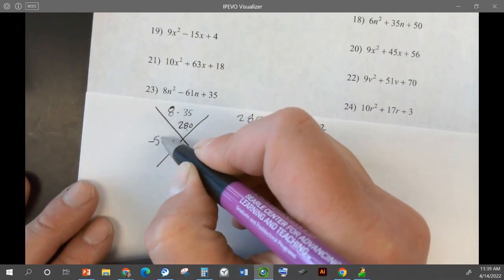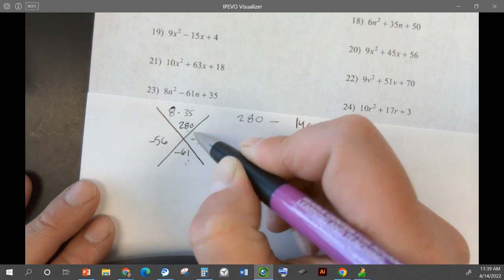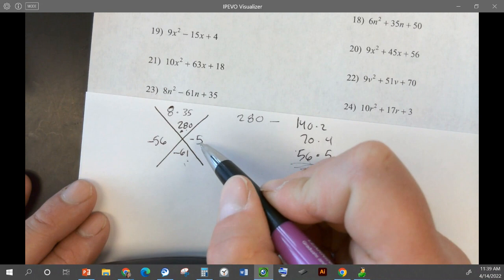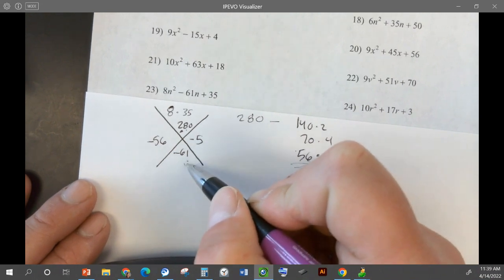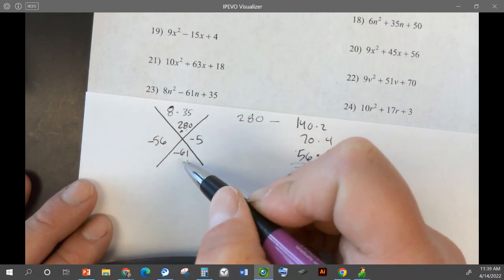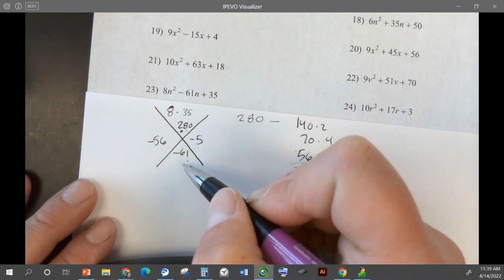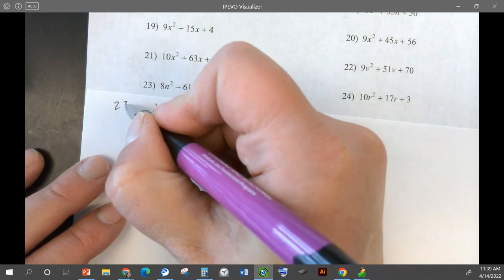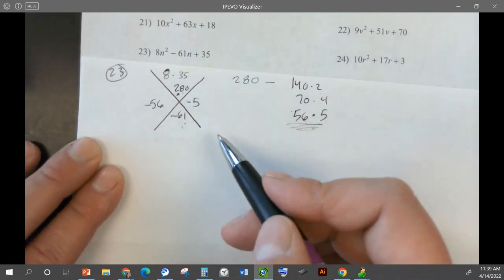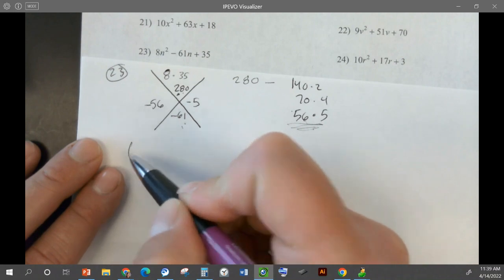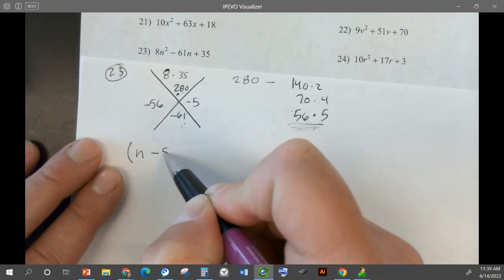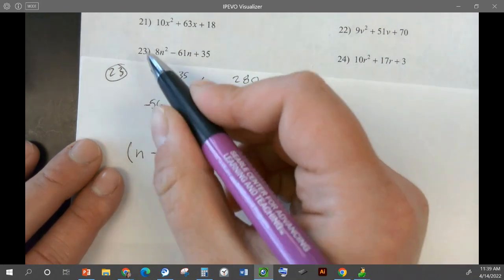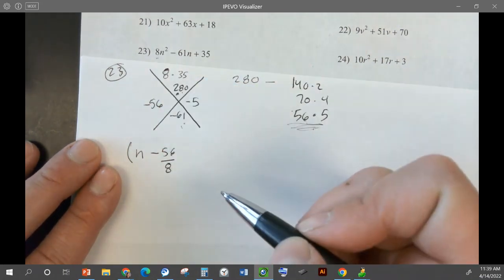So negative 56 times negative 5 gives us 280. Negative 56 plus negative 5 gives us negative 61. We're doing okay so far? Okay, so then we need to put these into our factors. So we have our variable is n minus 56 divided by 8. So we're dividing by a. I'm getting the 8 from the a.